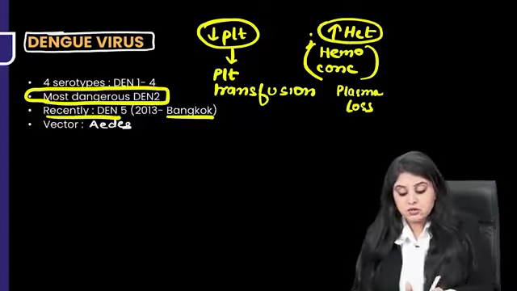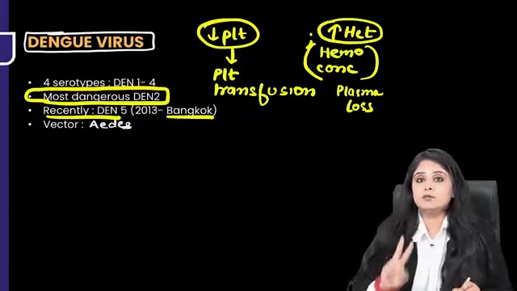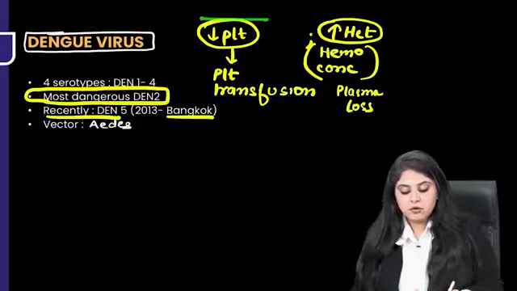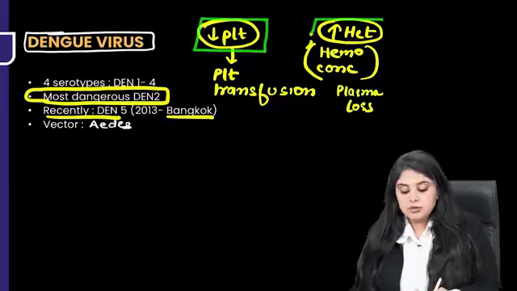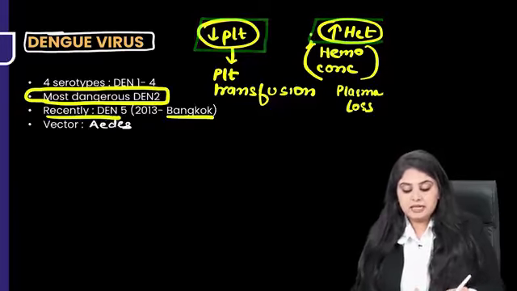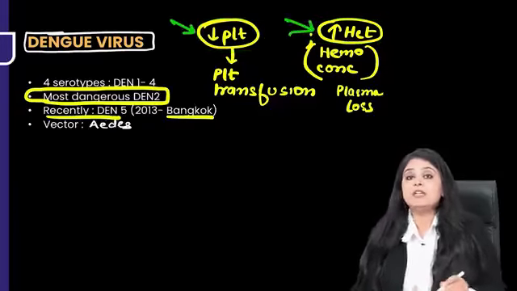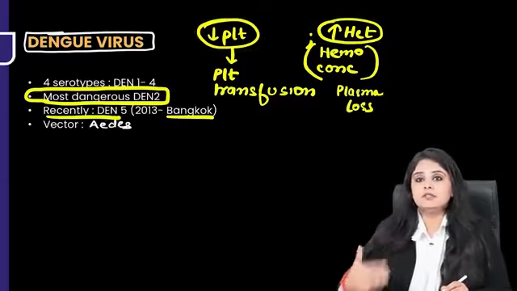Means you have a patient of dengue, and what are the 2 things that you have to follow up? Number 1, you have to follow up the platelet count. Number 2, you have to follow up the hematocrit. So the platelet count will fall and the hematocrit will increase. That means you are going severe and severe.